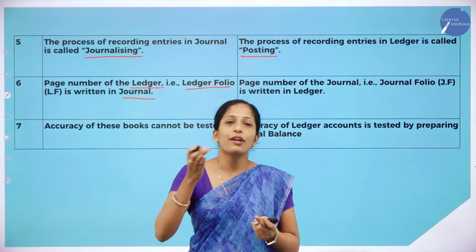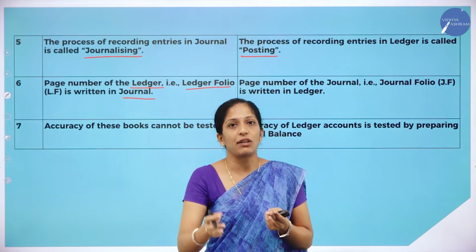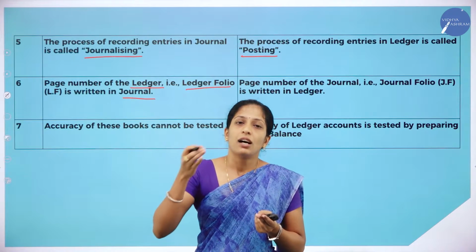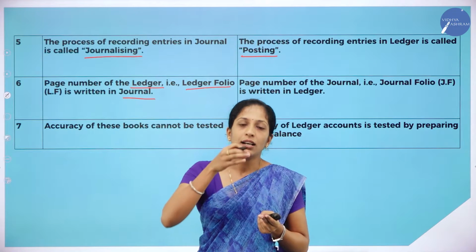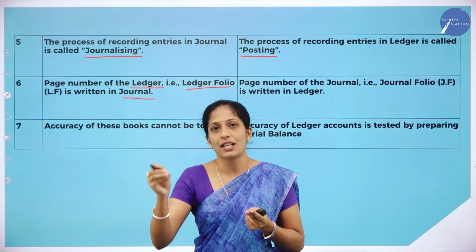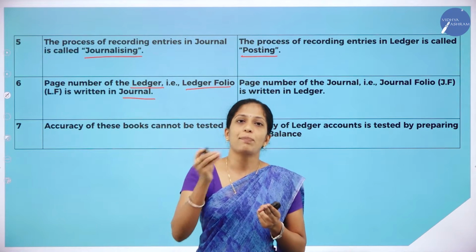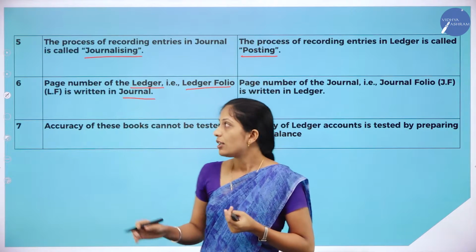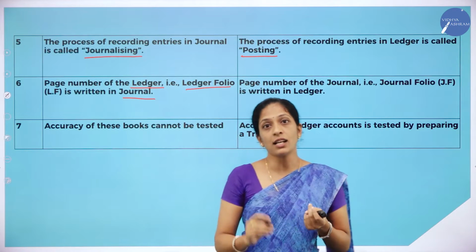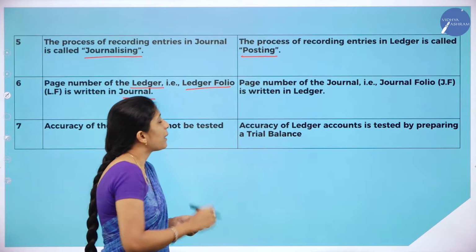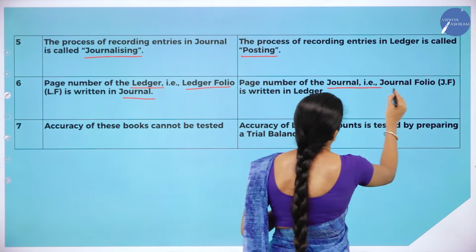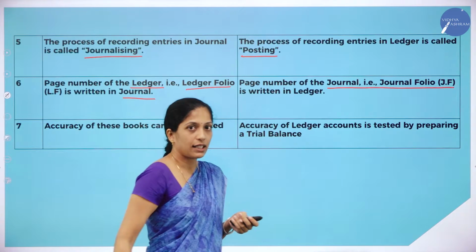Clear? So for easy verification, we have journal folio as well as ledger folio. Whatever transactions are recorded in ledger, that page number will be written in journal, and whatever transactions are taken from journal, that page number will be written in ledger. So the page number of the ledger, that is ledger folio, is written in journal, whereas in ledger the page number of the journal, that is journal folio, is written.